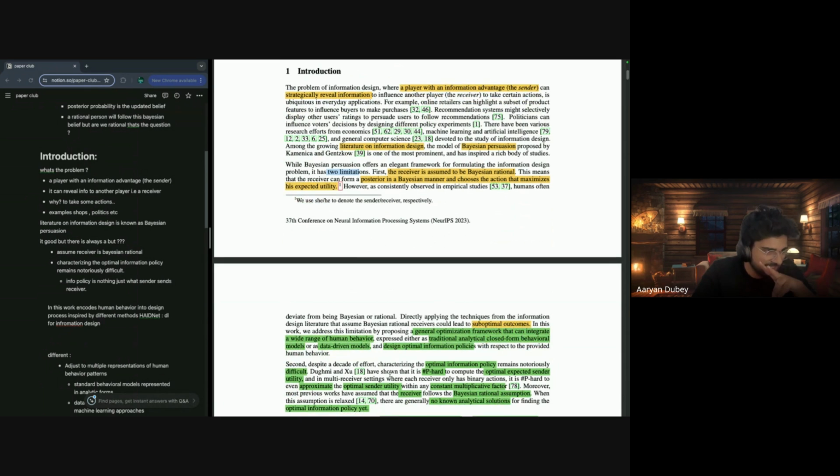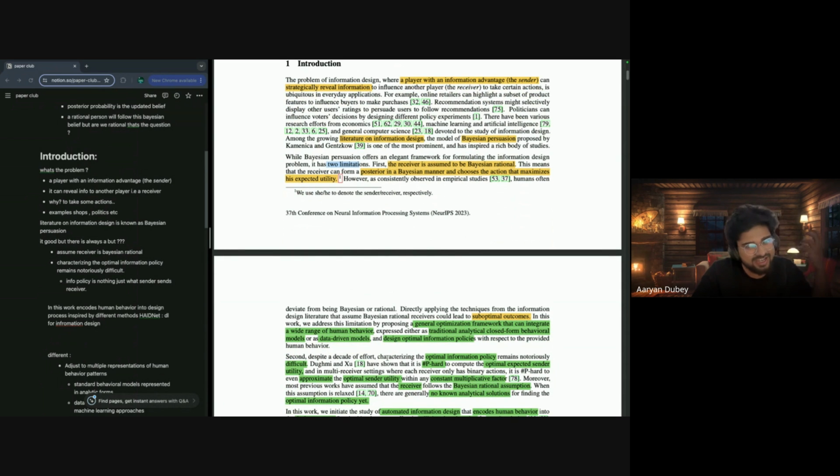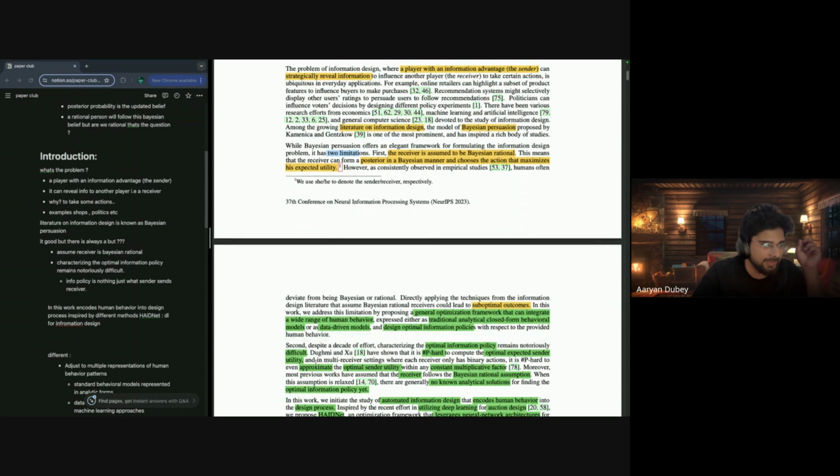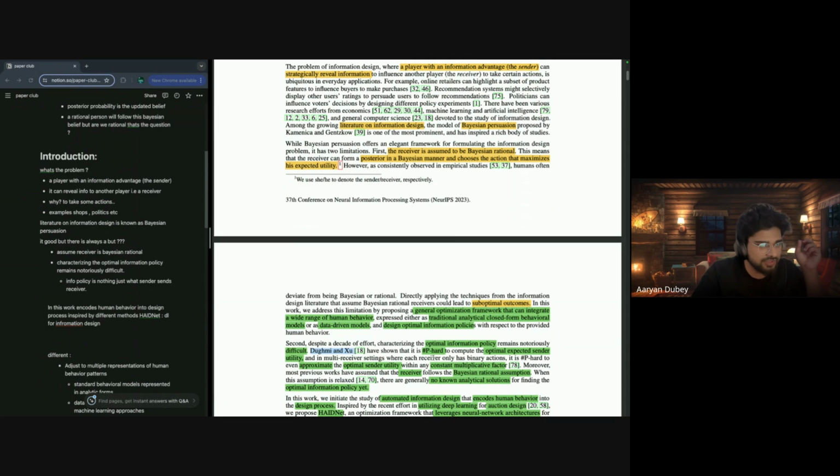Second, what they say is that despite decades of effort, characterizing the optimal information policy remains notoriously difficult. They say that prior authors show that it is pretty hard to compute the optimal expected sender utility. Sender utility is generally what information policy you are sending to the people. It's simple, like I am Amazon and I'm sending an ad to a particular customer through Facebook ads, through Google ads.